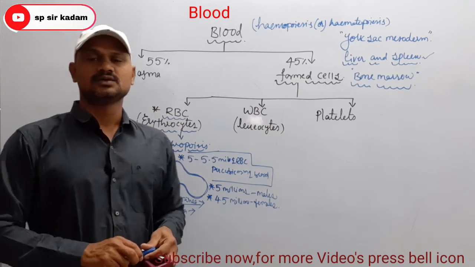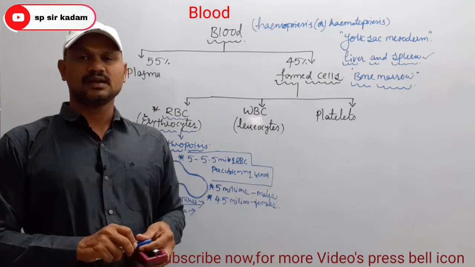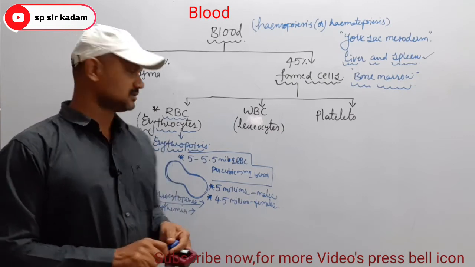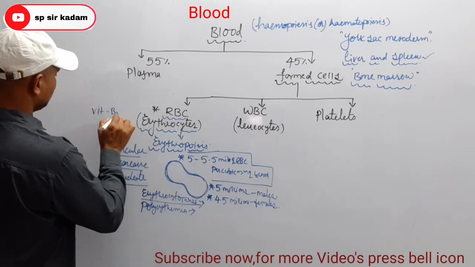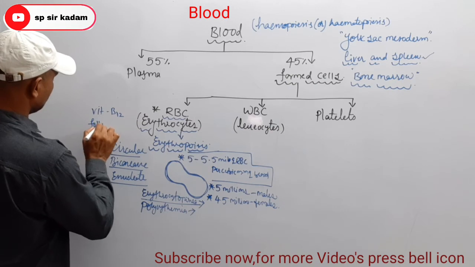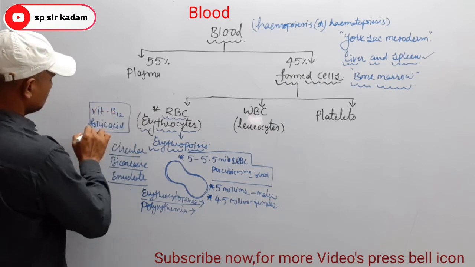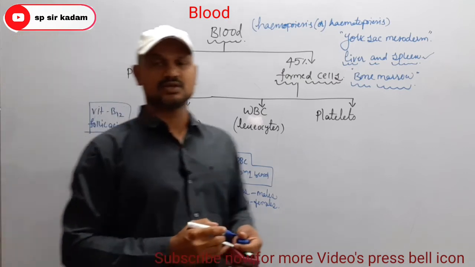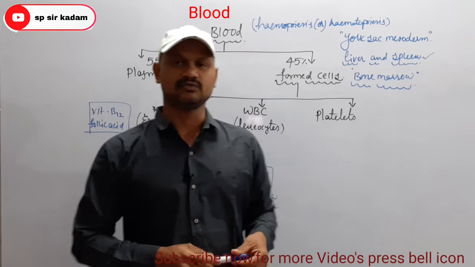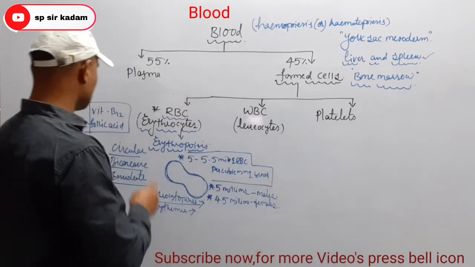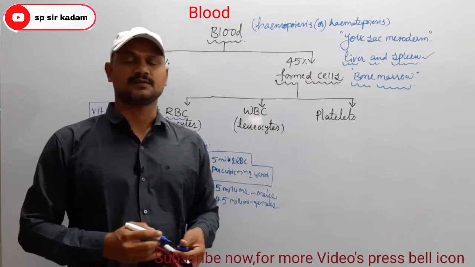Okay, now another important point here: vitamin B12 and folic acid. Remember, vitamin B12 and folic acid. These two are very essential for the maturation of RBC. Okay, now vitamin B12 and folic acid, these two are essential for the maturation of RBC.